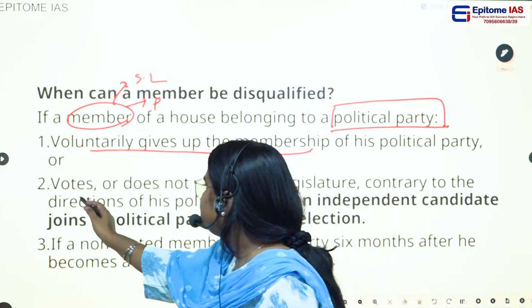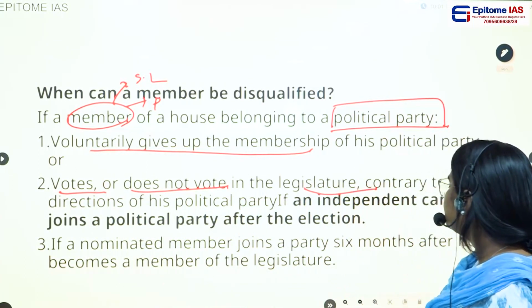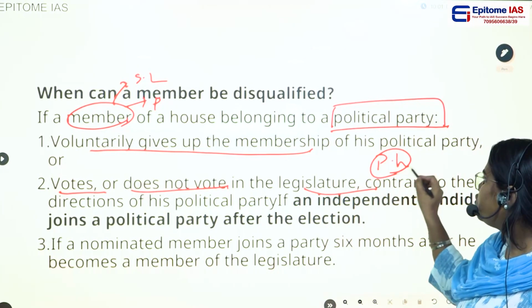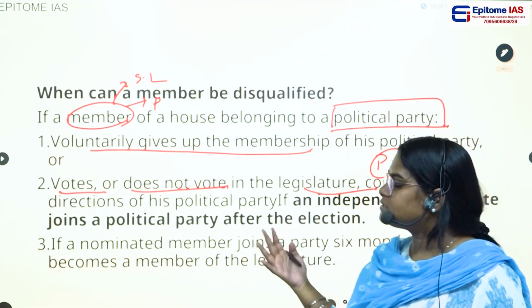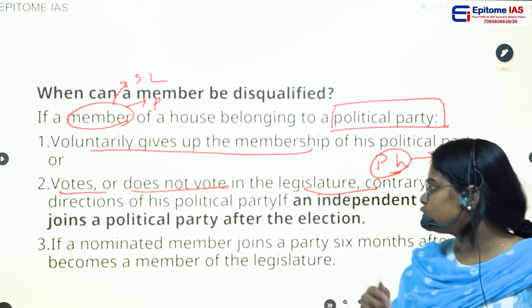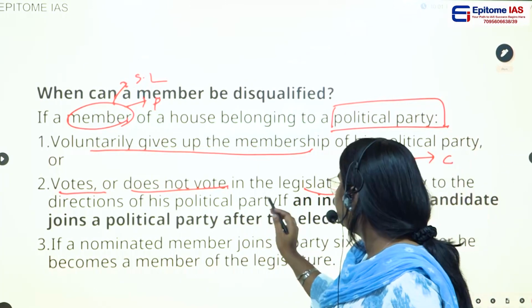The second thing is if he abstains or does not vote in the legislature. Let's say the party head is telling him to vote for a particular cause, but this person is not voting, going against the party head, then he will be disqualified for acting contrary to the directions of his party head.